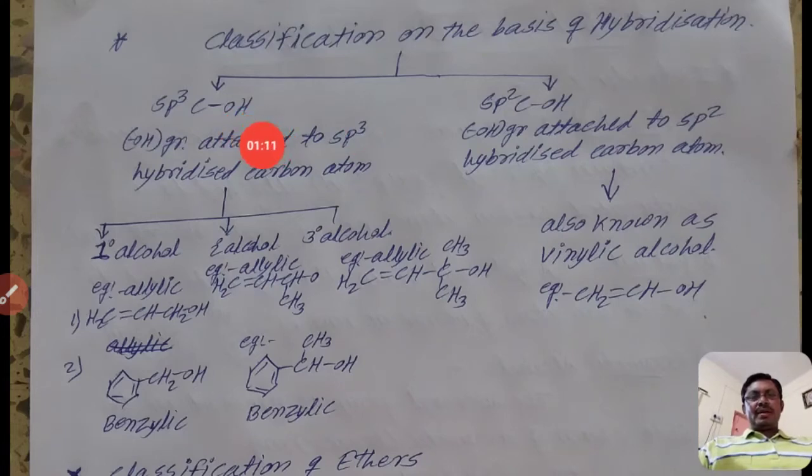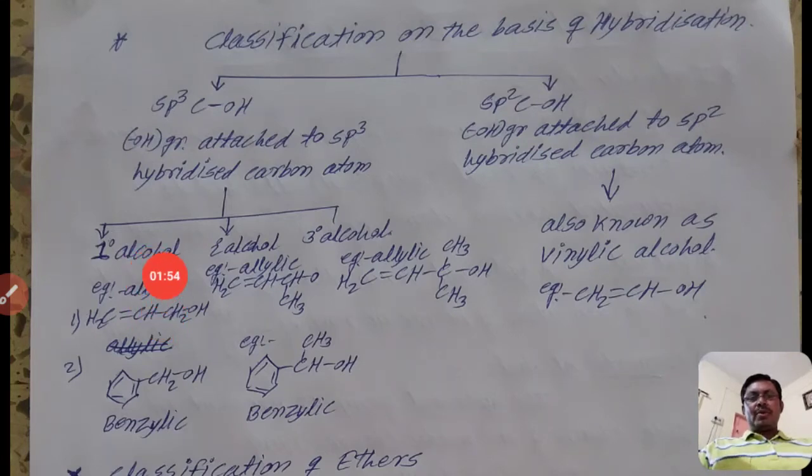In the sp3 C-OH type, the OH group is attached to an sp3 hybridized carbon atom. It is further classified into three classes, that is primary, secondary, and tertiary alcohols. You already know about primary, secondary, and tertiary. If the alcohols are aliphatic and saturated, then they are classified as monohydric, dihydric, trihydric. We have discussed that in a previous video. But if they are unsaturated, then they are known as allylic alcohols.